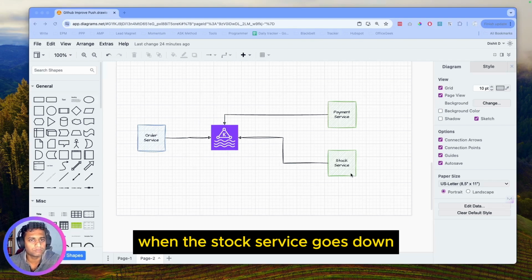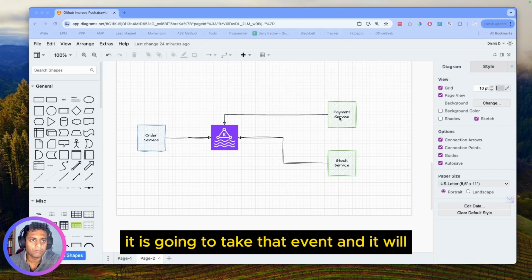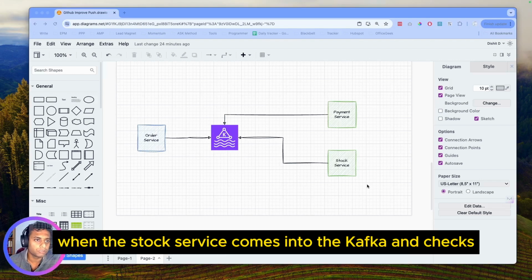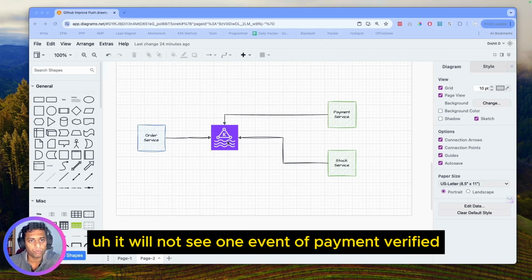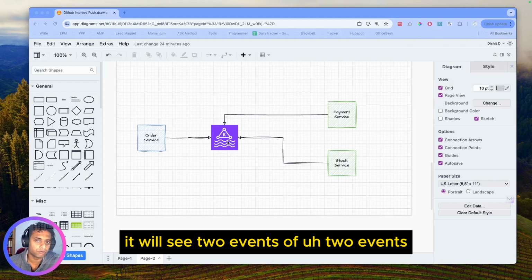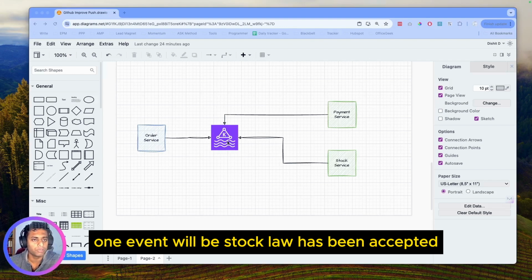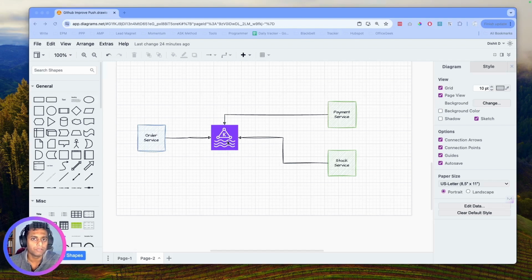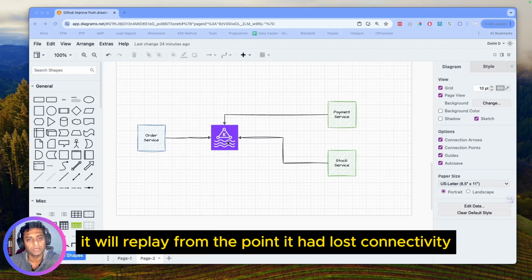Now, when the stock service goes down, your payment service is going to take that event and it will generate another event saying that payment has been verified. Now, when the stock service comes back to Kafka and checks, it will not see one event of payment verified. It will see two events. One event says the order has been accepted, and the second event says payment verified. So it will replay from the point it had lost connectivity.